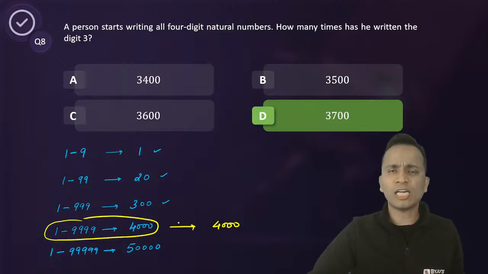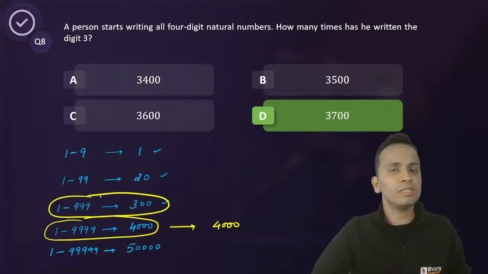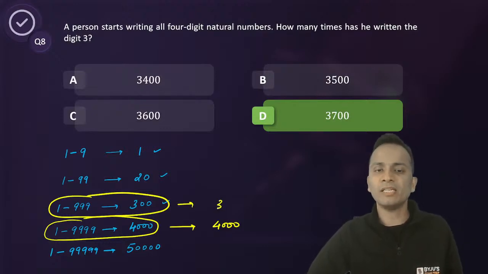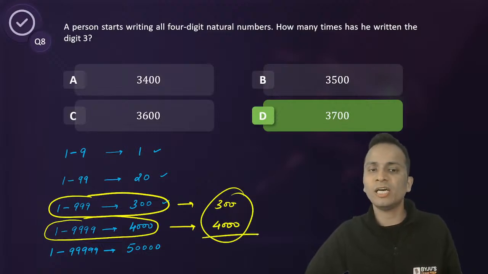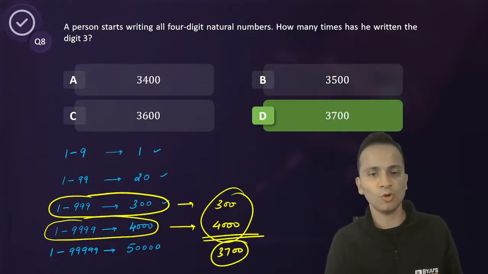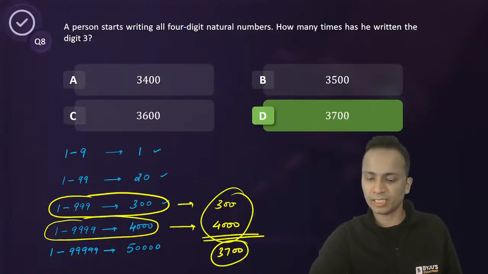But I don't have to start from 1. I have to start from all the 4-digit numbers. So I'll remove the 3-digit numbers, 2-digit numbers and 1-digit numbers. That means all numbers up to 999 have to be removed. So we will subtract 300. Okay, so 4000 minus 300. Answer will be 3700 since I'm looking only at 4-digit numbers. Okay, so 3700 will be the final answer of question number 8.